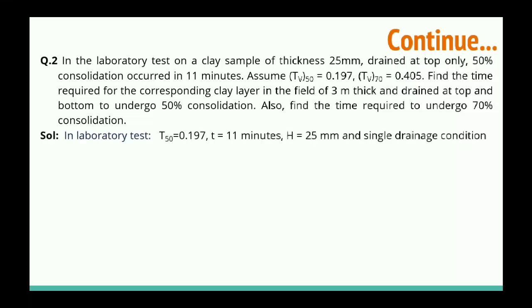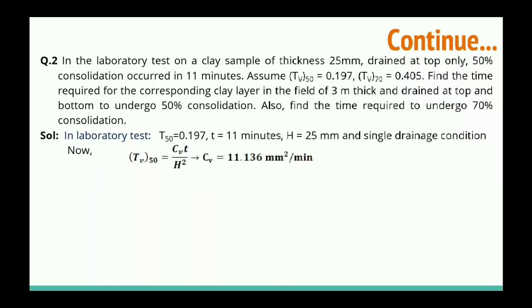So first just note down what data are given. In the laboratory, T50 is 0.197, time taken is 11 minutes, and H is 25 mm, with single drainage condition. So in the laboratory this condition was given. So now we can calculate.